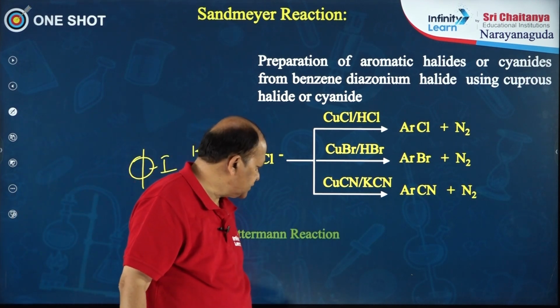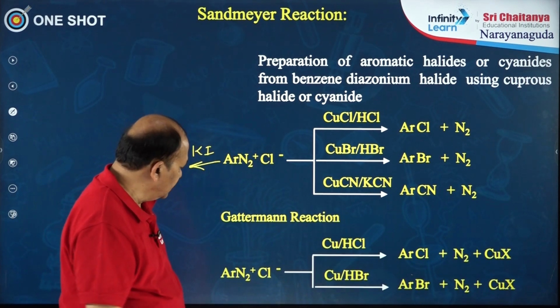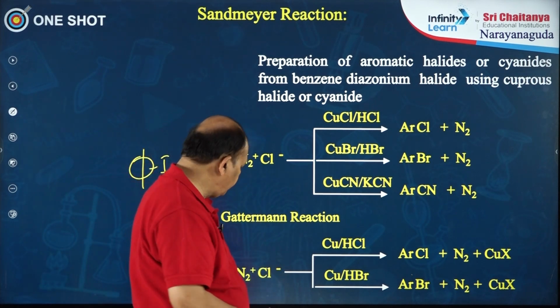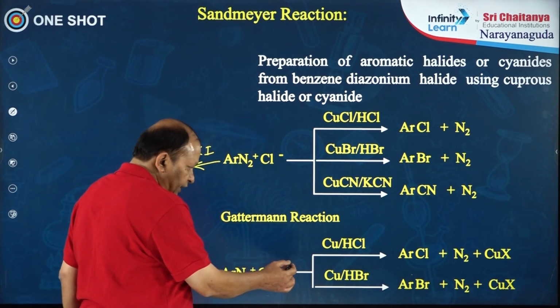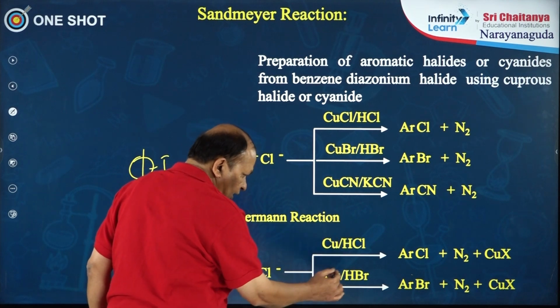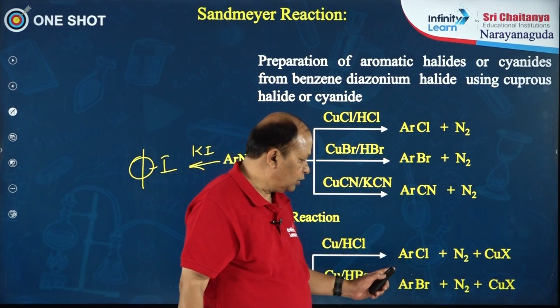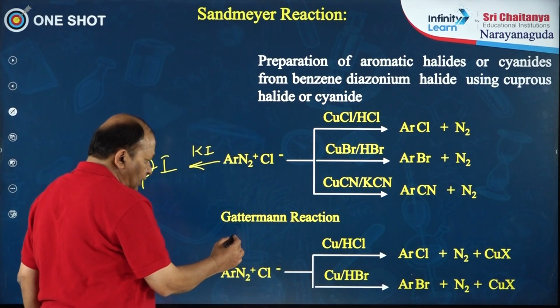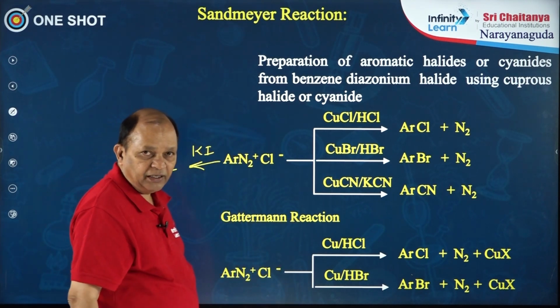Okay. Next, Gattermann reaction. Through this reaction also we can prepare chlorobenzene or bromobenzene. Here benzene diazonium chloride is treated with copper and HCl or with copper and HBr, and we get chlorobenzene or bromobenzene. See, there is one more similar reaction called Gattermann-Koch formylation.